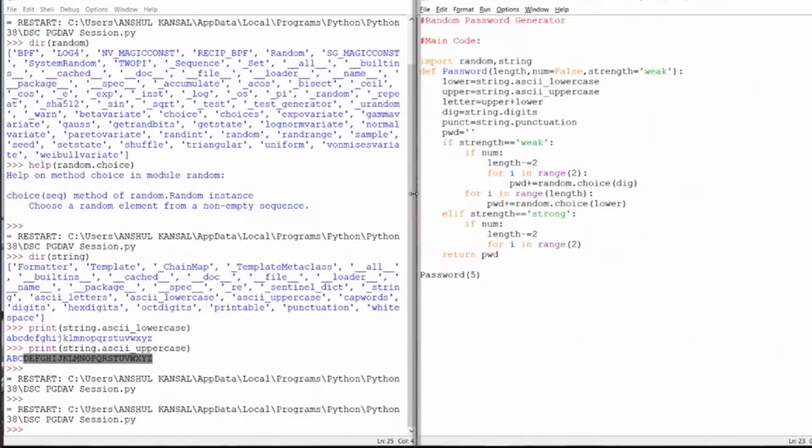I'm also choosing two numbers for the same, like I have done for the weak password. I'm choosing two numbers for the strong password too.